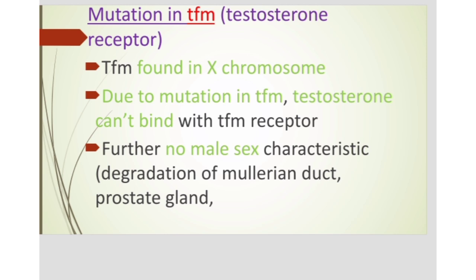The second mutation is in the TFM. TFM is the receptor for testosterone. We know the testosterone is secreted due to the presence of the SRY gene, which is present in the Y chromosome. That testosterone has to come and bind to the receptor which is present on the X chromosome. If there is a mutation in that receptor, the testosterone can't bind to the TFM receptor, so there is no further signal cascade, and at last there is no male sex characteristic feature. This is what takes place if there is a mutation in the TFM receptor.